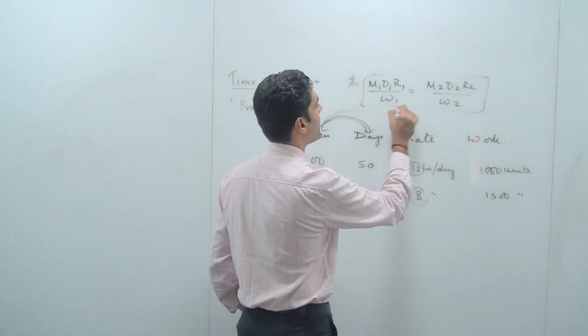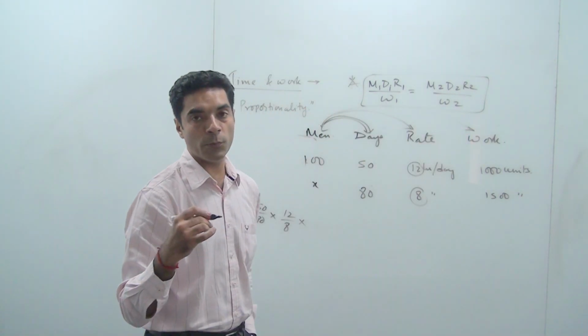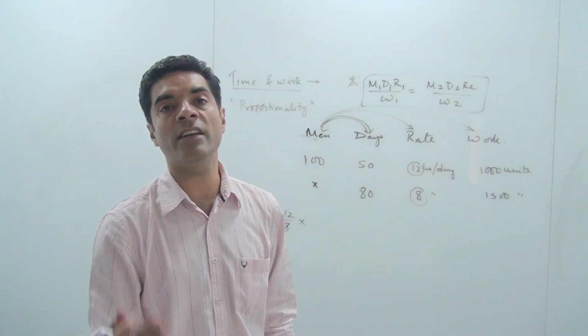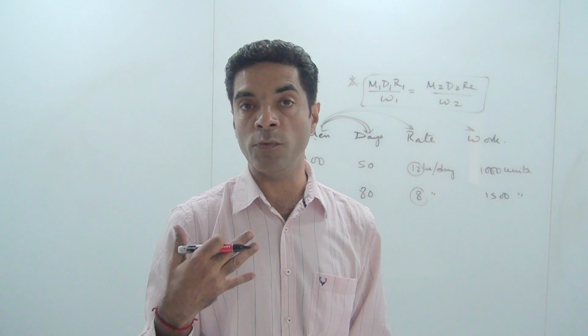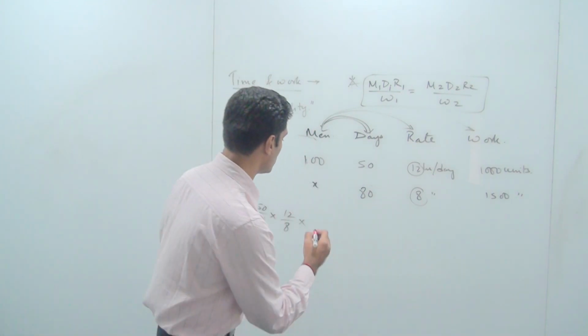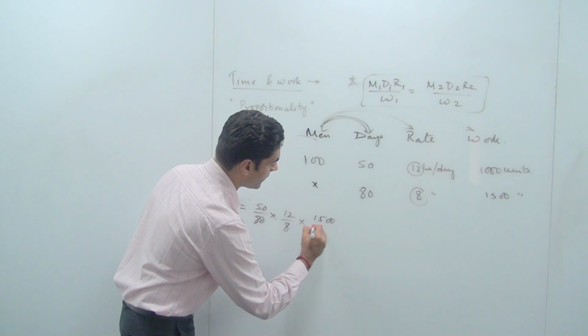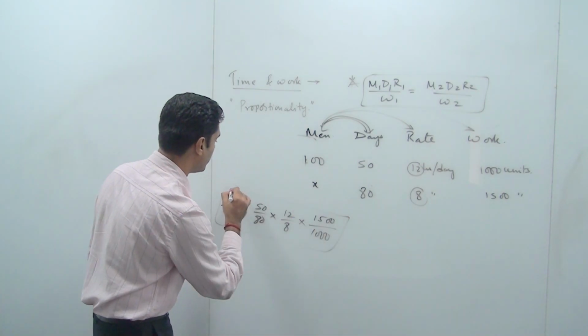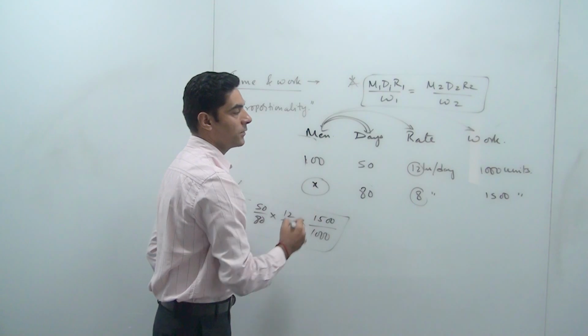Similarly, I compare men with work. Initially they were supposed to do 1000 units of the work, now they are supposed to do 1500 units of the work. So that means the work required to be done is more. So the men required will also be more. So the more quantity in this case is nothing but 1500 divided by 1000. You solve this and you will get the value of x.